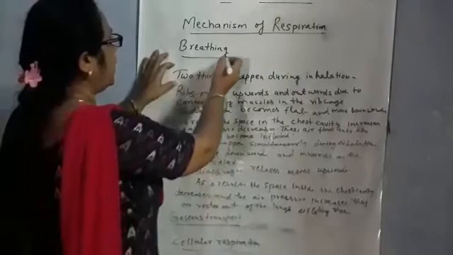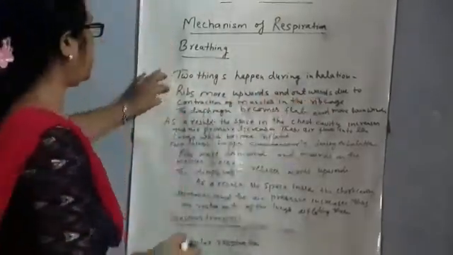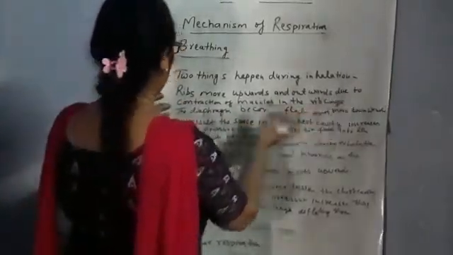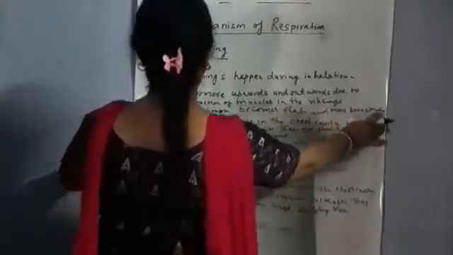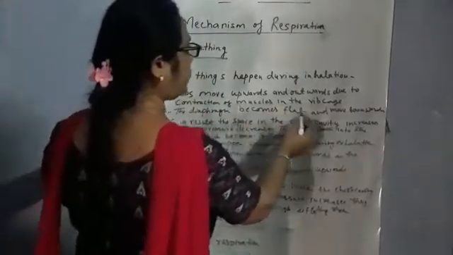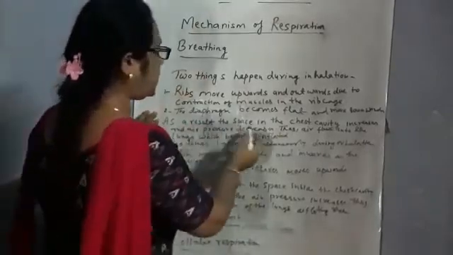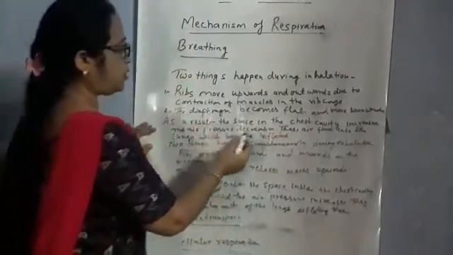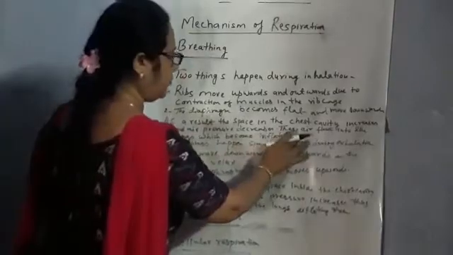Two things happen during inhalation. What are these two things? The ribs move upward and outwards due to contraction of muscles in the rib cage. And second, the diaphragm becomes flat and moves downward. As a result, the space in the chest cavity increases and air pressure decreases. Thus, air flows into the lungs, which become inflated.